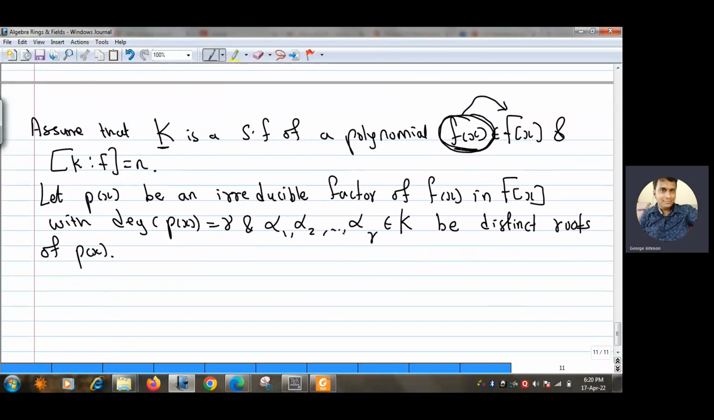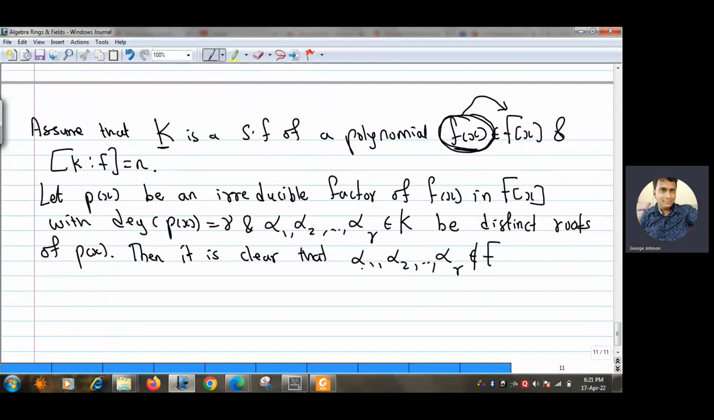It is clear that this is true, and also it is clear that none of these alpha i's are in F.